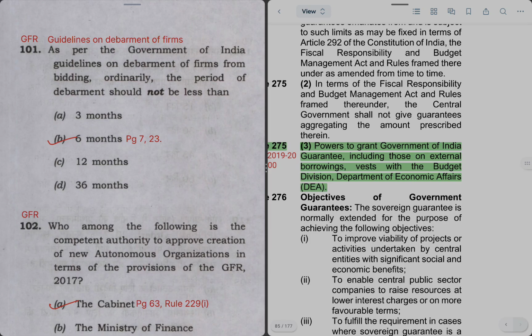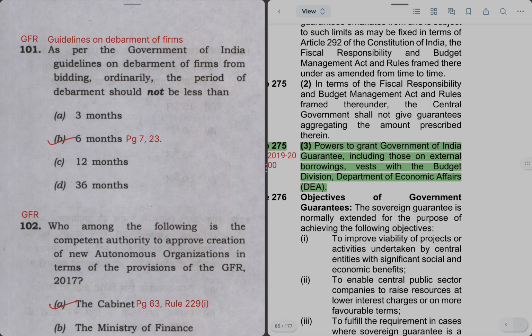Question 101 says, as per Government of India guidelines on debarment of firms from bidding, ordinarily the period of debarment should not be less than how many months? So this question is not directly from GFR. It has been dealt under guidelines on debarment of firms by Government of India, which mentions that the debarment period should be at least 6 months and not less than that. Hence, the right option will be option B.